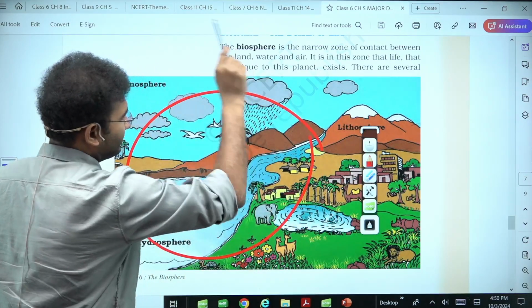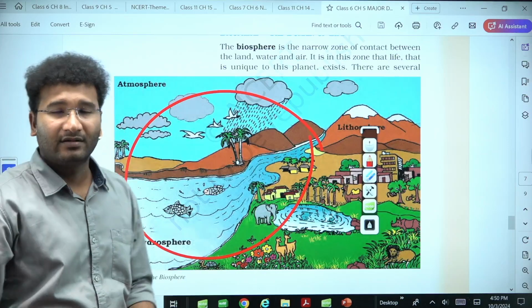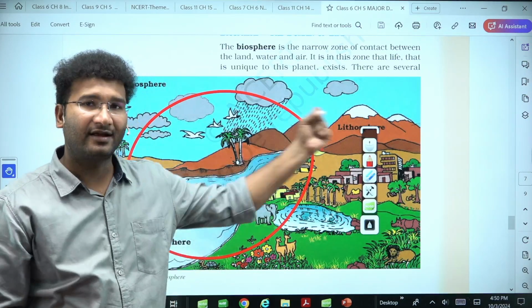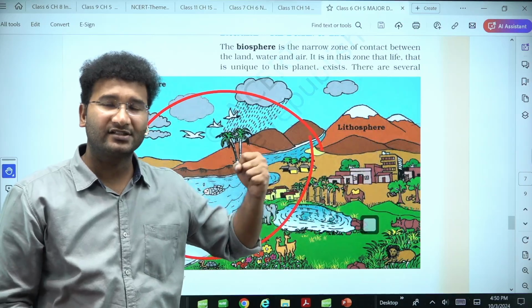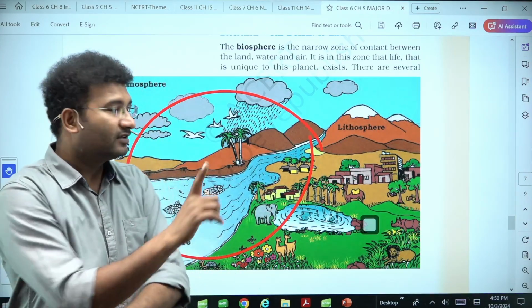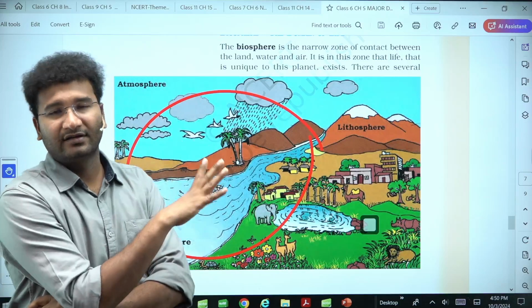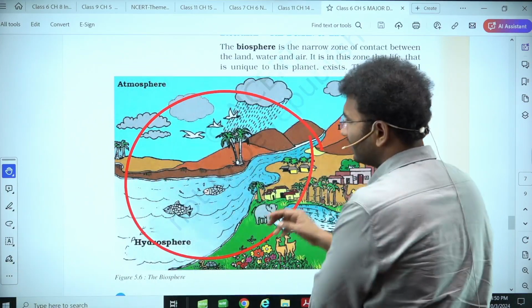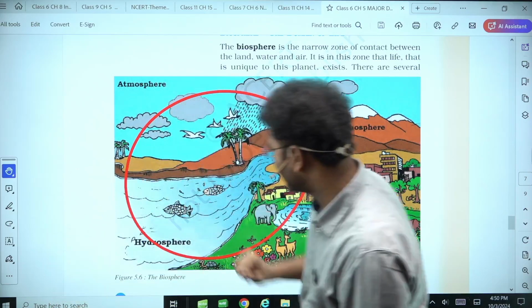Now this is very elementary, but today we'll try to look into the interactions of this biosphere and how the interactions between biotic and abiotic components will be there, and what are the factors that are going to influence this particular region, right? This is what is given in this particular chapter. So I don't think I have to go into too much detail into this.